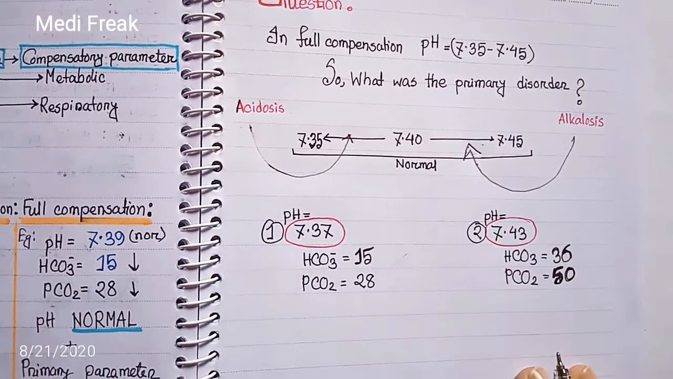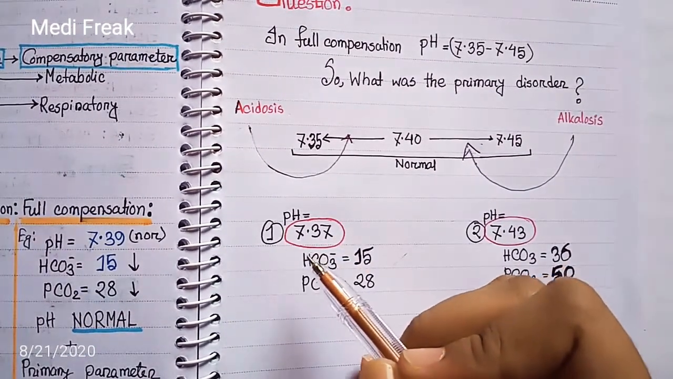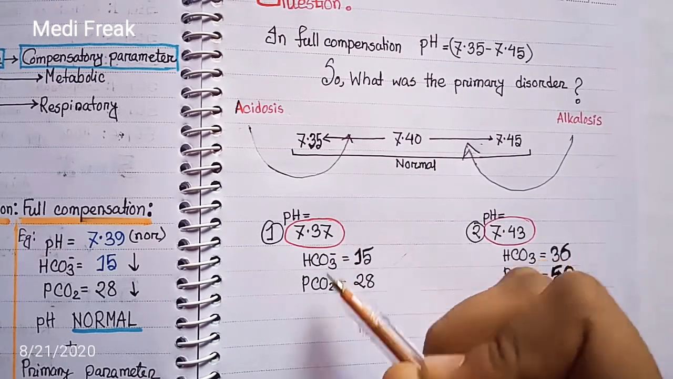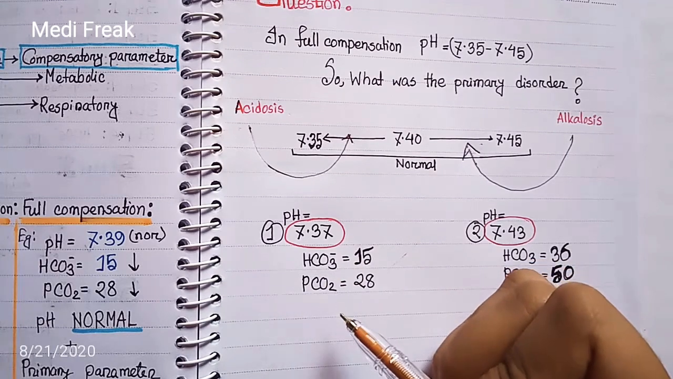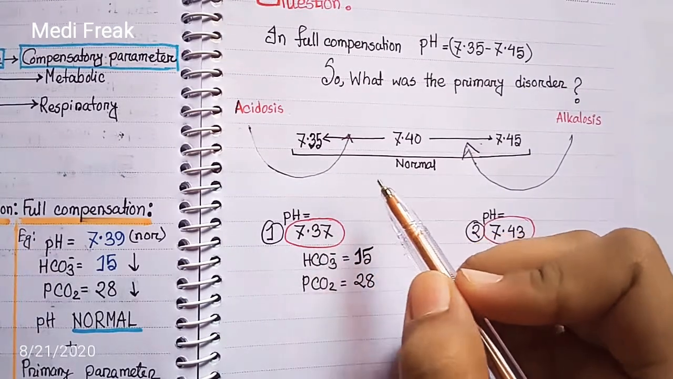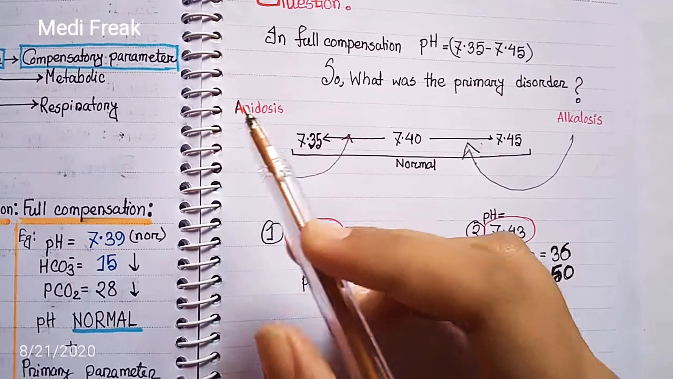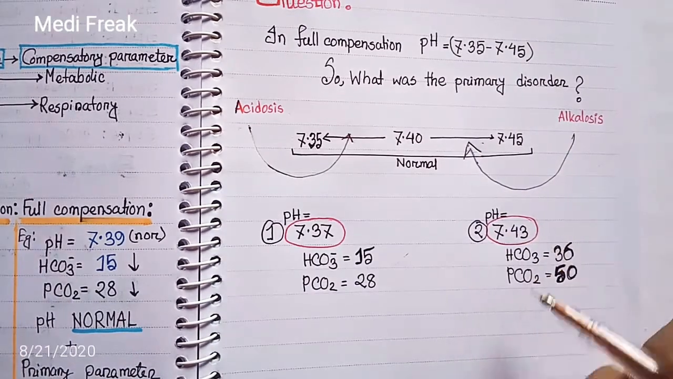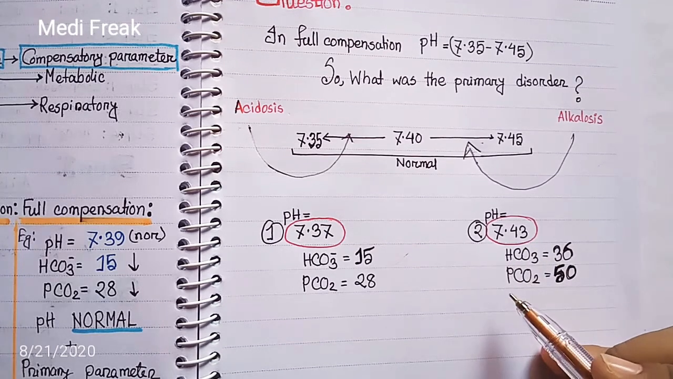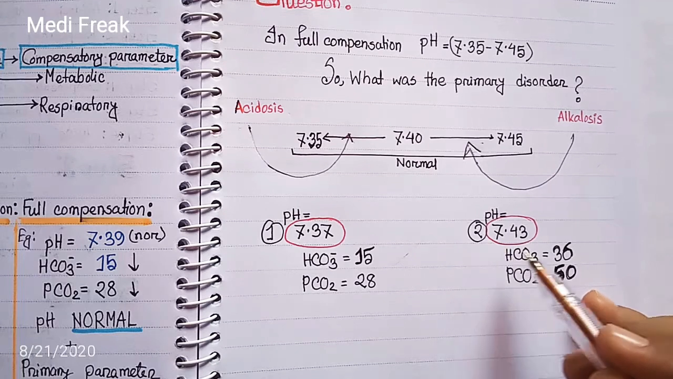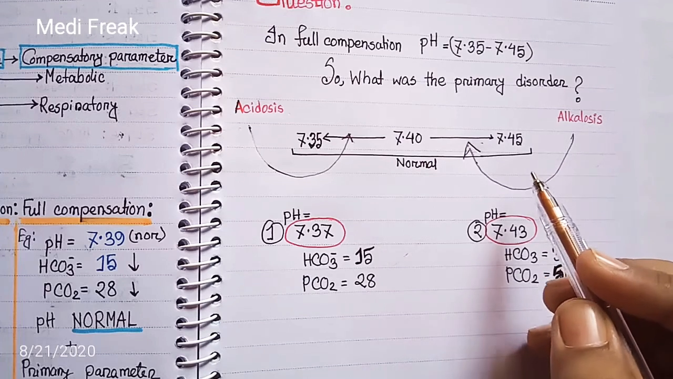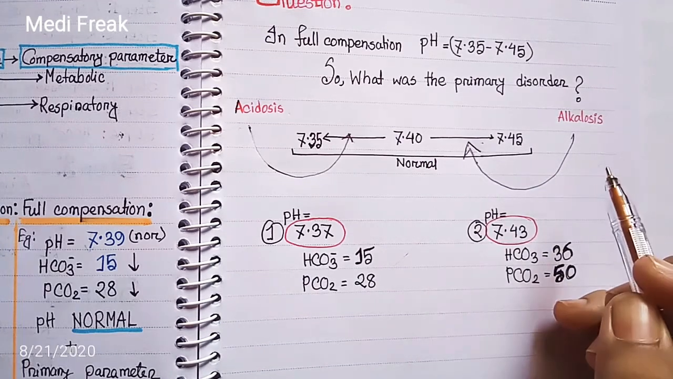So we can say in this, here the pH is 7.37. The bicarbonate level and the partial carbon dioxide both are abnormal. So what was the previous problem? 7.37, it is in between 7.35 to 7.40. So the primary problem may be acidosis. And in this case the pH is 7.43. The bicarbonate and partial carbon dioxide both are abnormal, but 7.43 is in the range of 7.40 to 7.45. So the primary problem was alkalosis.